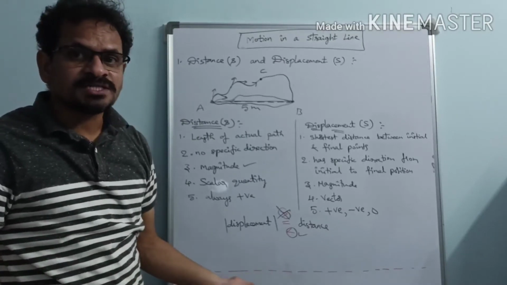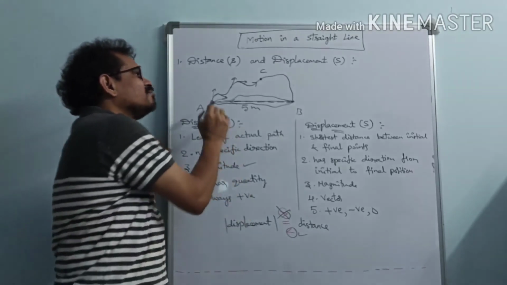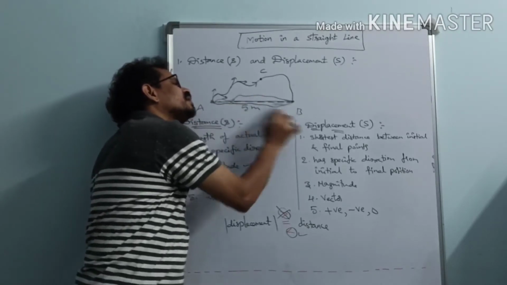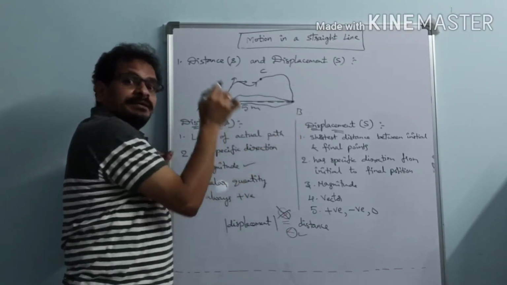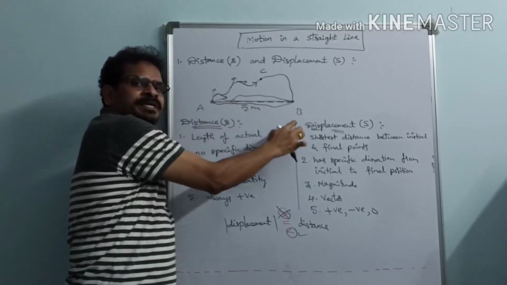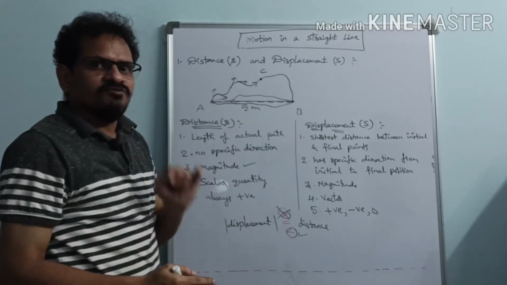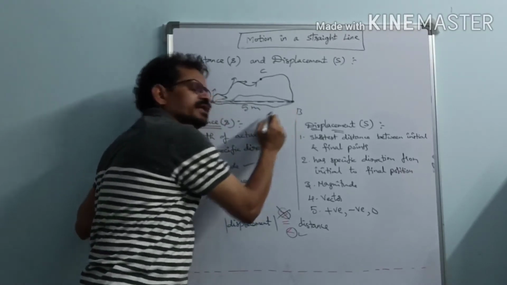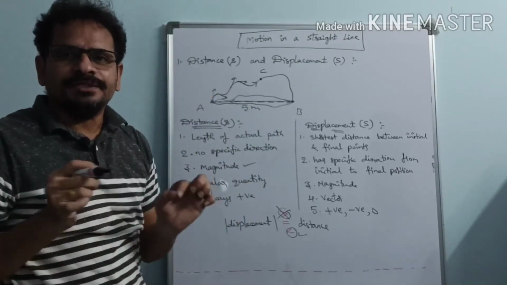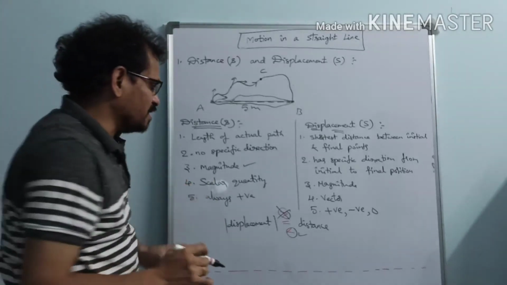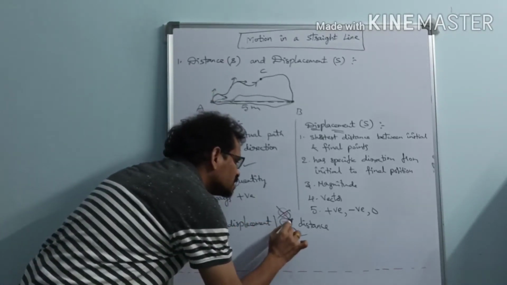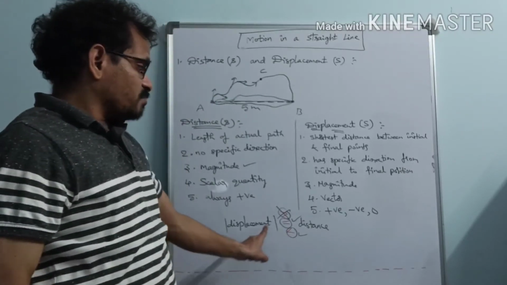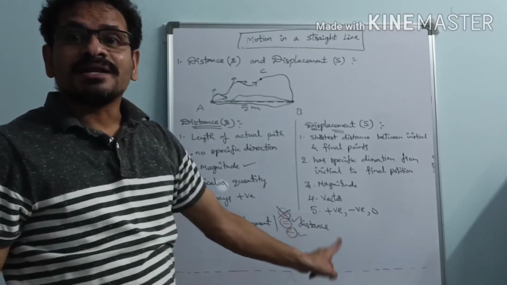If the particle moves on any line other than this straight line, distance is always greater than displacement. But if the particle moves along the straight line joining initial and final points, then distance is equal to displacement. So displacement is less than or equal to distance.